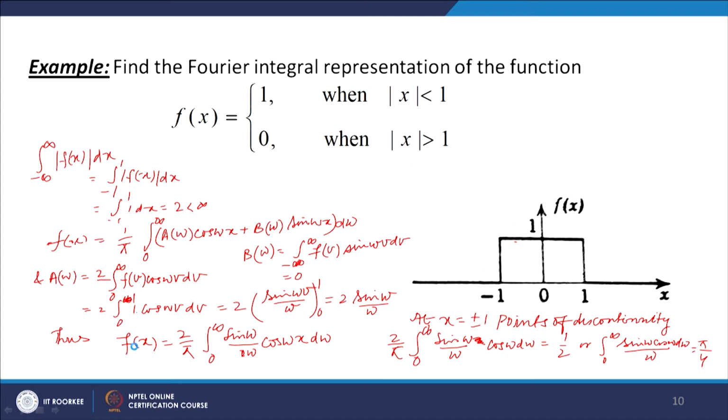So, 1 equal to 2 over pi integral 0 to infinity sin omega over omega cos omega x becomes 1, and therefore 1 equal to 2 over pi integral 0 to infinity sin omega over omega d omega at x equal to 0. It is a point of continuity and this gives you integral 0 to infinity sin omega over omega d omega equal to pi by 2.